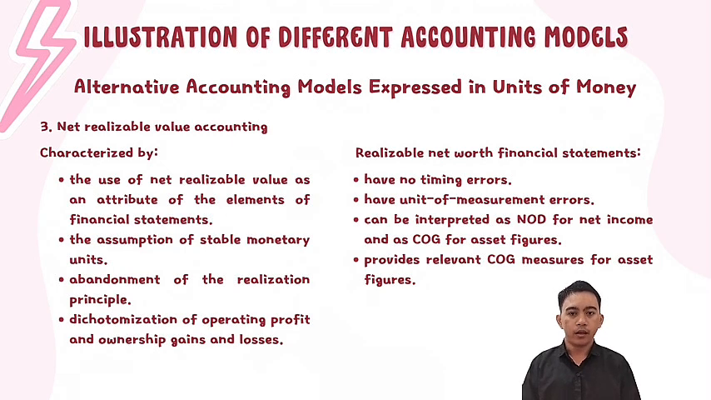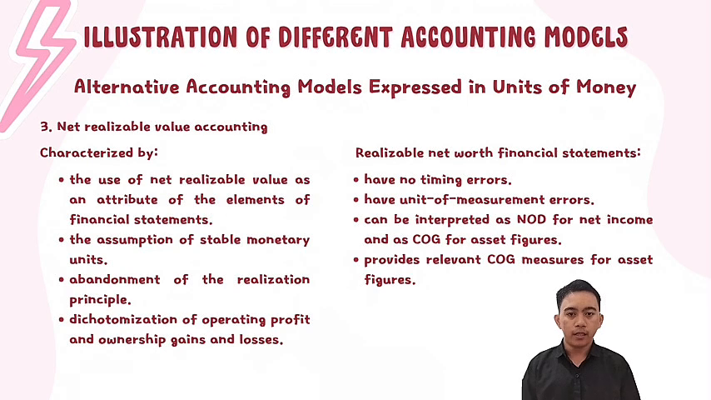The main advantage of the NRV model is the absence of timing error in the valuation, since it still assumes stable monetary units. It still contains error in the measurement of real money value. In practice, the net profit figure under the statement can be interpreted as an amount of money, while the asset value reflects purchasing power. This makes the information presented in the financial statement more relevant for decision making, especially regarding asset valuation.